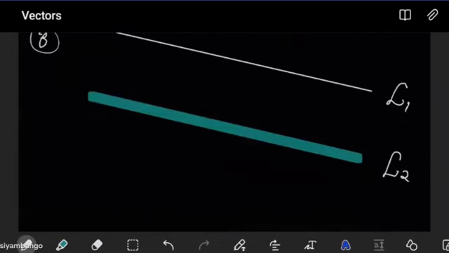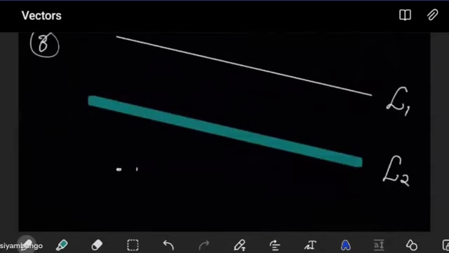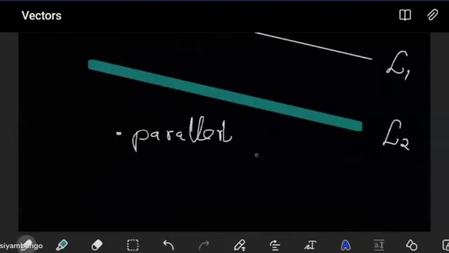The key difference between this version and the previous one is that for them to be parallel, their vectors must be the same. So the direction vector from line 1 must be the same as the direction vector from line 2. This comes from the fact that they are parallel. But because they are different, they do not intersect, not even once.